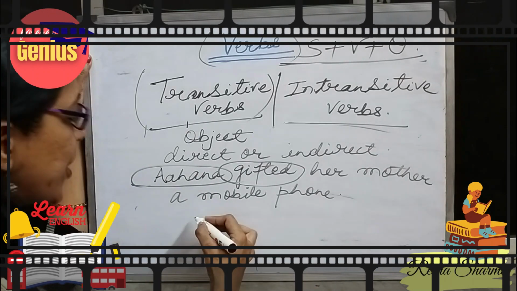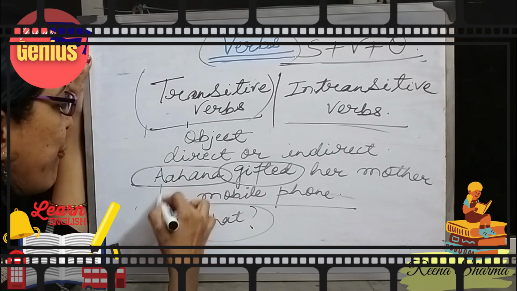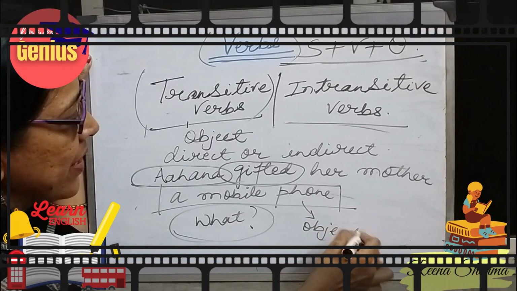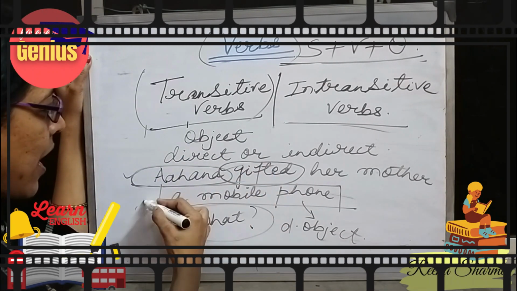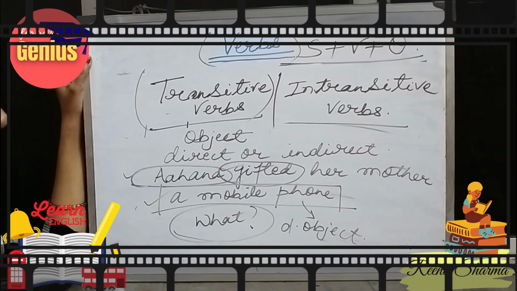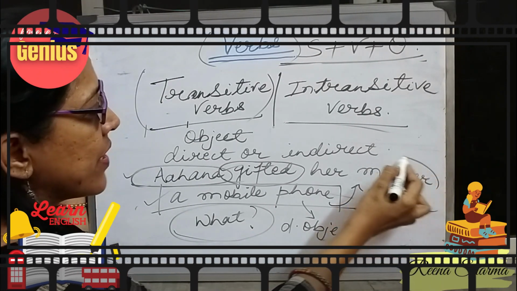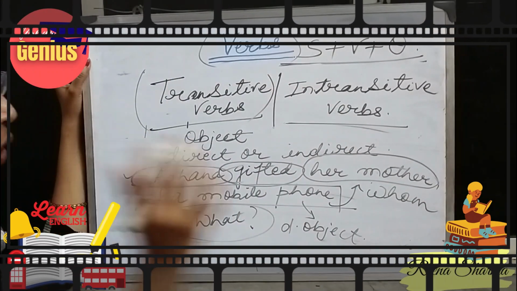When I ask the question, what did she gift? She gifted a mobile phone. So this is our direct object. So Ahana gifted a mobile phone. But when I ask the question, whom? The answer comes, her mother. So this is the indirect object.